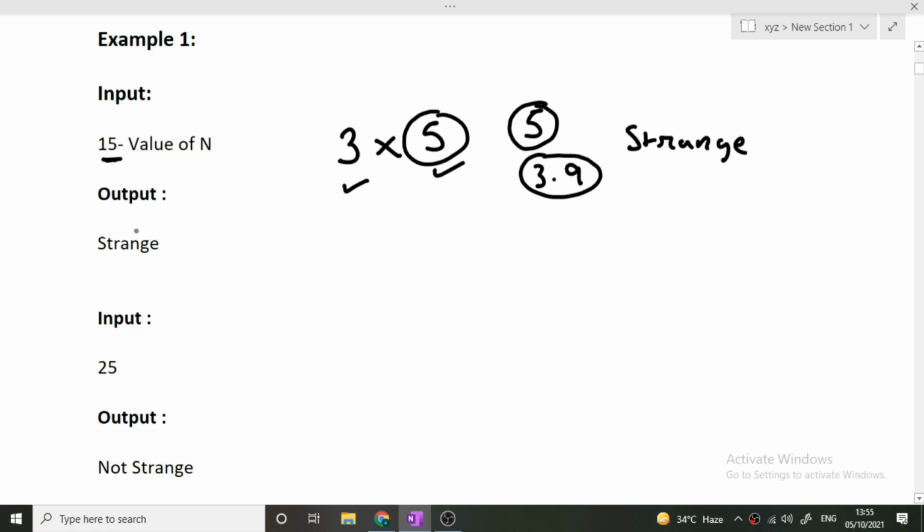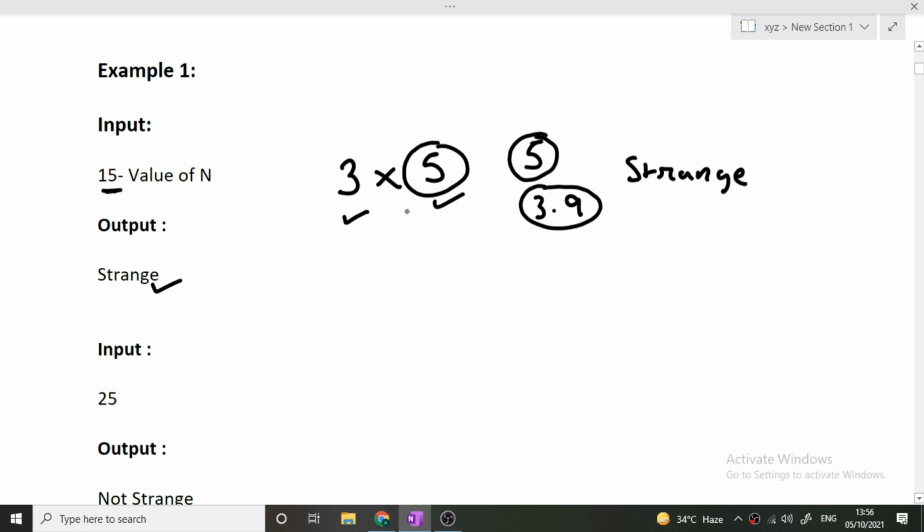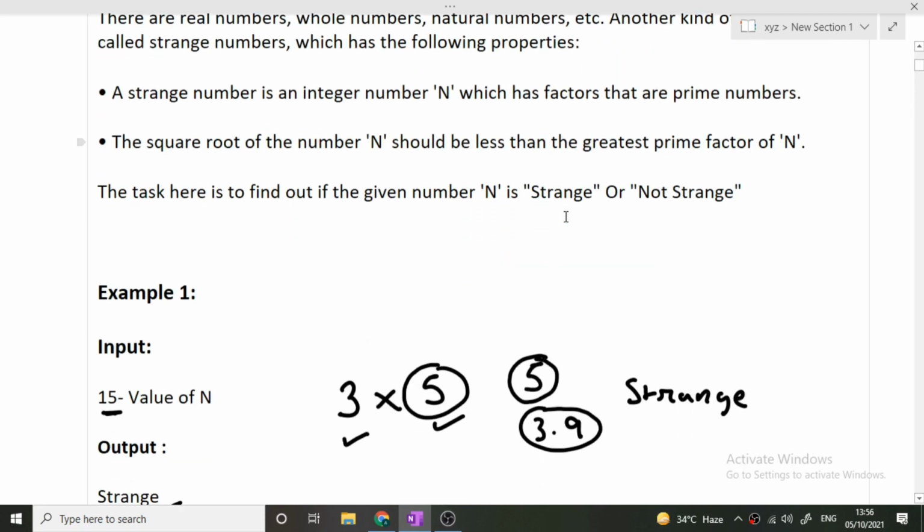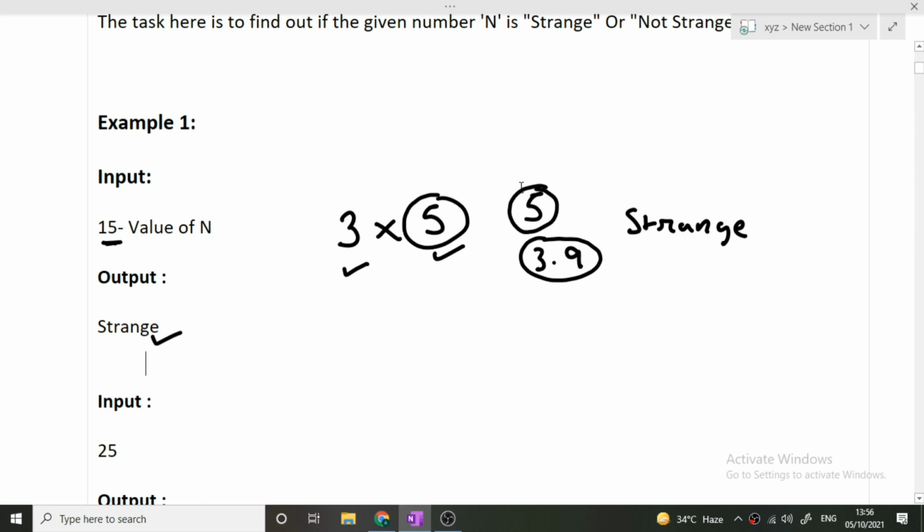Again, it is also given that the output is strange. In the question also it is given that the square root of the number n should be less than the greatest prime factor of n. So 3.9 is less than the greatest prime factor of 15, that is 5. So it is denoted as strange.